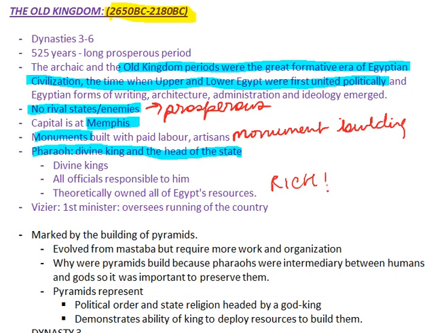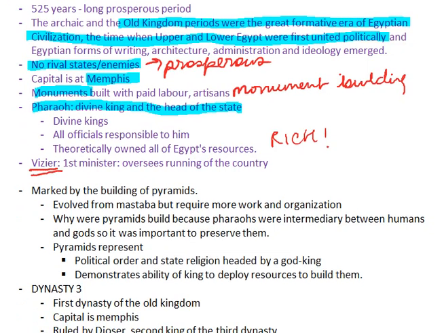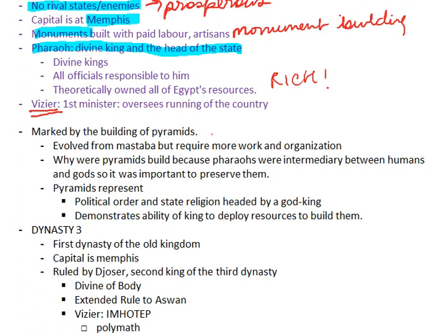Okay, he owns everything. And the wazir, the way I like to pronounce it, is the first minister, sort of like the secretary of the pharaoh. He is a minister who is responsible for running the country, obviously under the pharaoh's discretion. Marked by the building of pyramids. So we talked about monument building here. These buildings are mostly pyramids. They were fond of making pyramids.